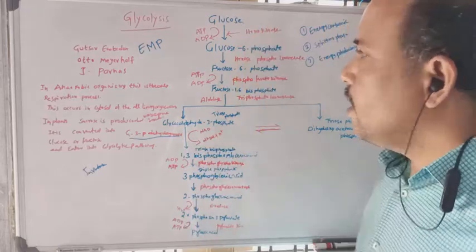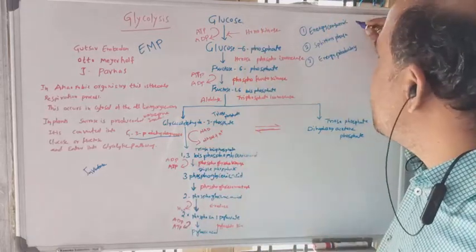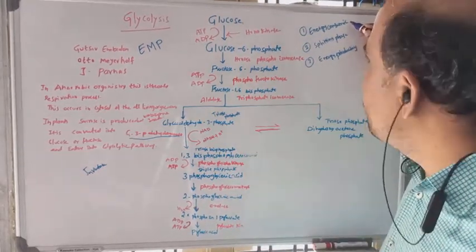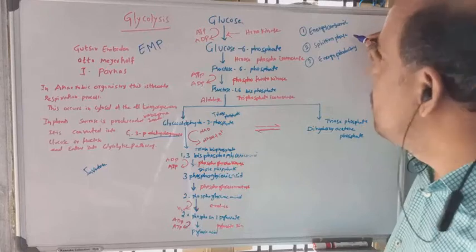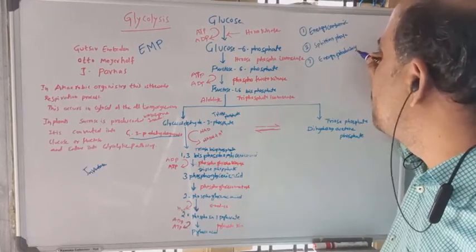Glycolysis occurs mainly in three distinct phases: one is the energy consuming phase, another is the splitting phase, and the other is the energy producing phase.